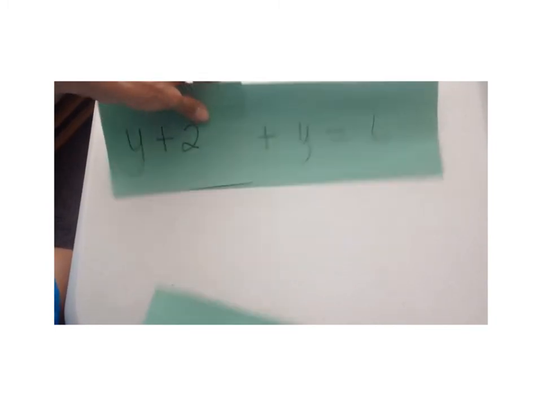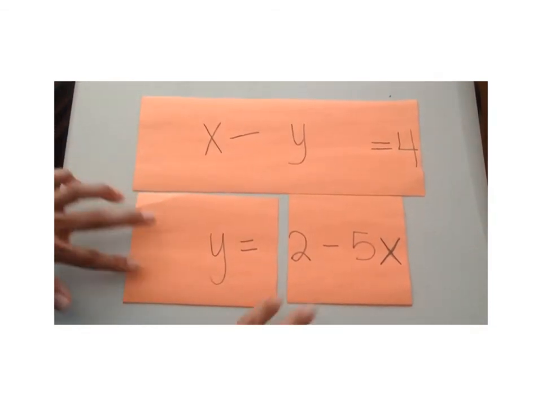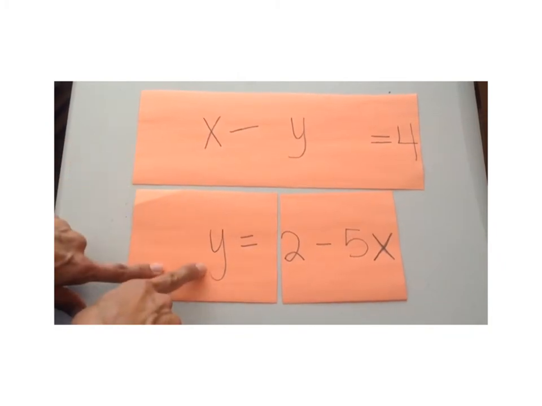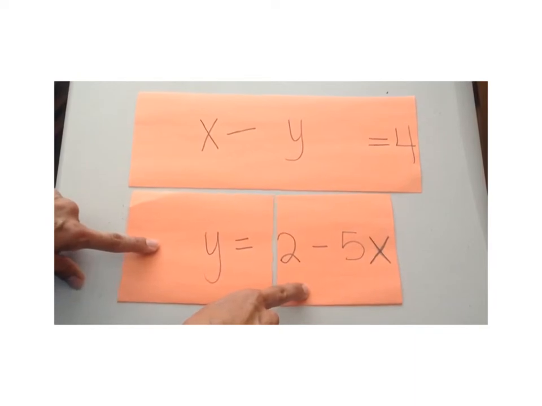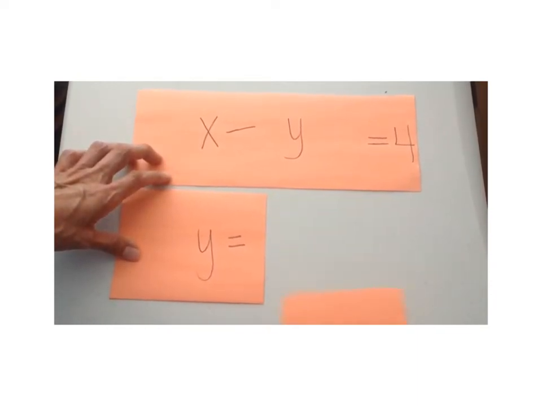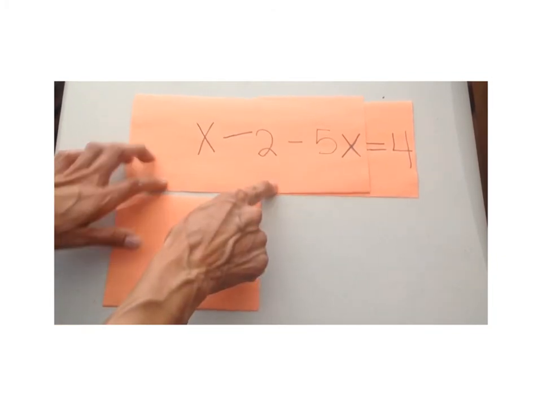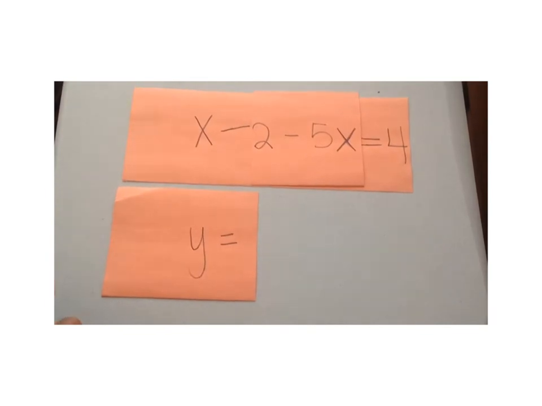Now I'm going to give you one more example. I have x minus y equals 4 and y equals 2 minus 5x. So this time I am y. My substitute is 2 minus 5x. So where the y is, I'm going to replace it with 2 minus 5x. The only thing I have to add is parentheses in front of 2 minus 5x, and then I can solve this equation.